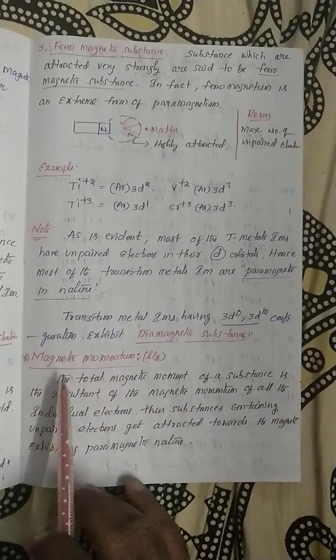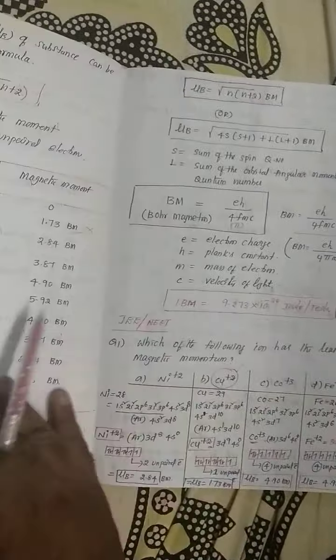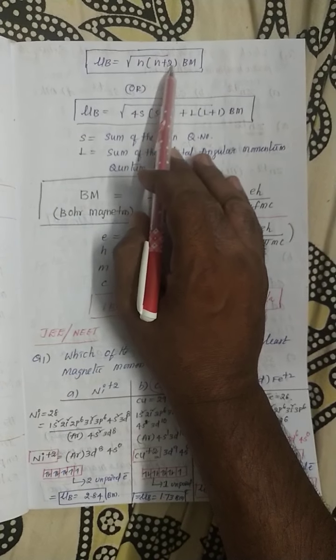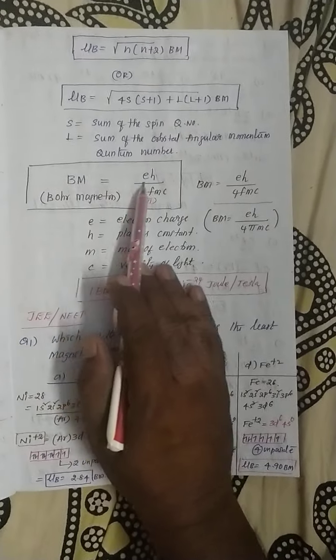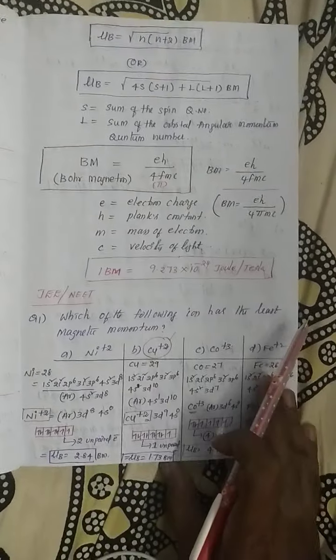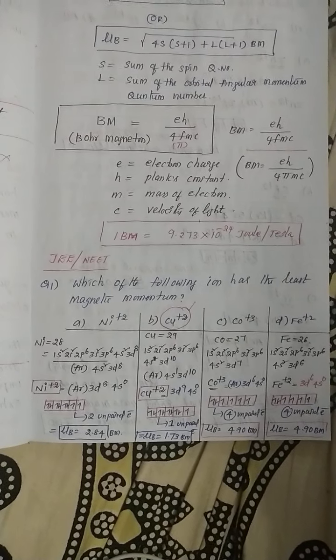And magnetic moment, the substance's magnetic strength, is calculated by the magnetic moment. The formula is mu = root of n(n+2) Bohr magneton. The Bohr magneton formula is eh/4πmc, so the value is this one. Now we will discuss previous JEE and NEET questions.